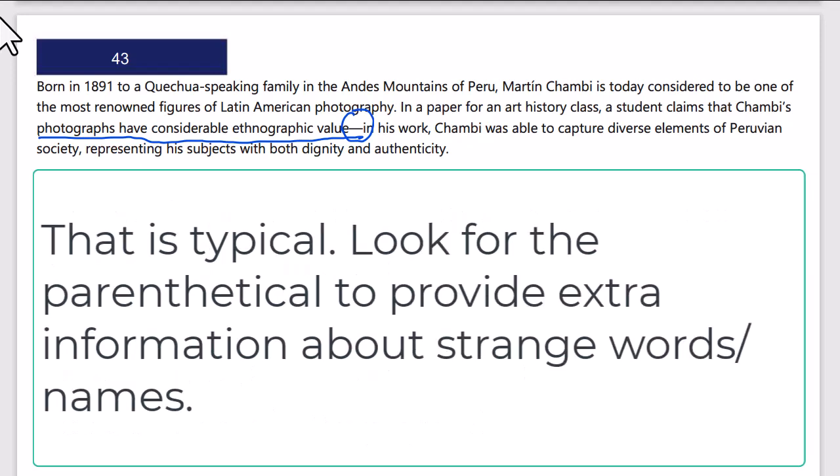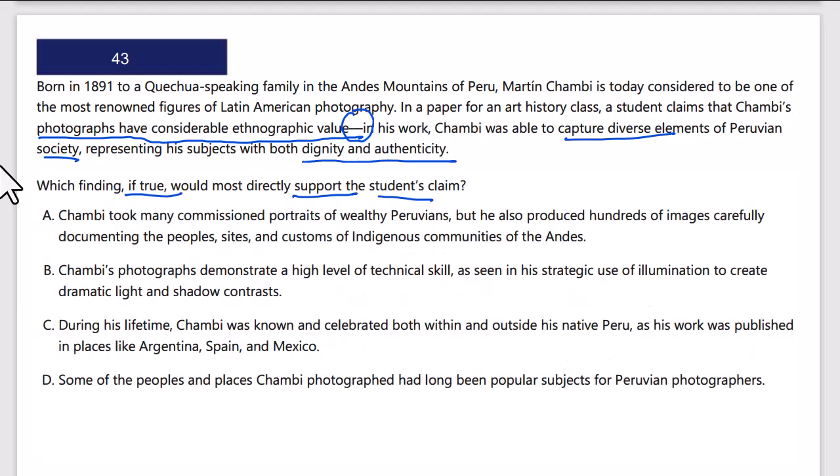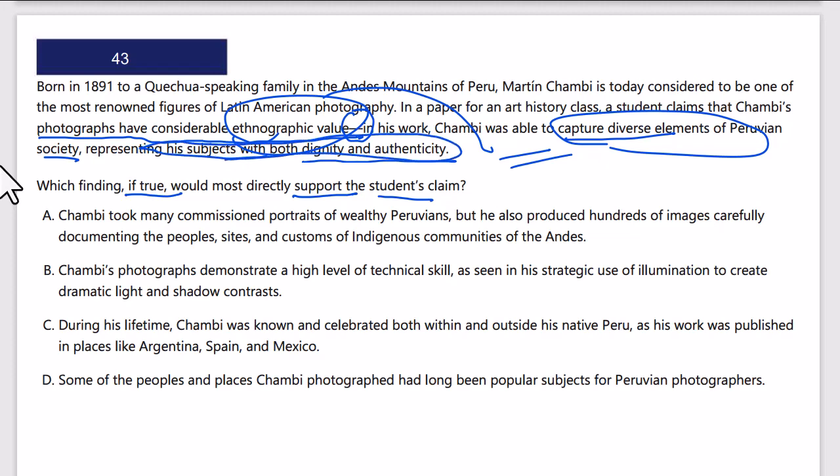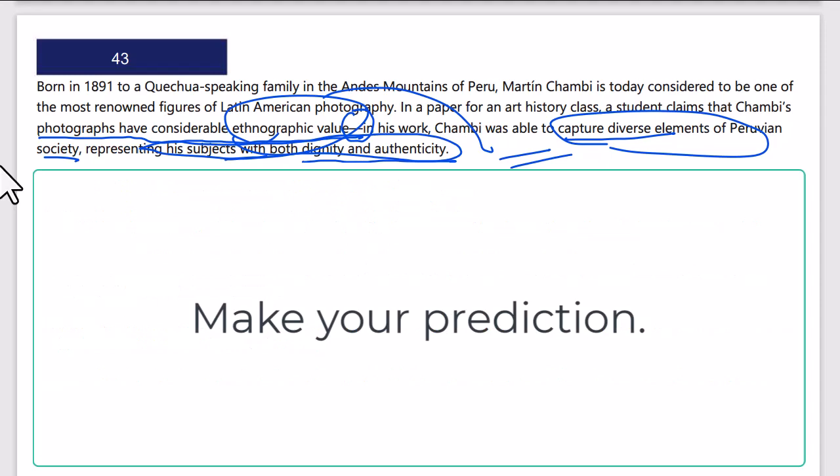In his work, Chambi was able to capture diverse elements of Peruvian society, representing his subjects with dignity and authenticity. So that's what ethnographic value is. That equals this, basically. Okay? So, all right, I understand what ethnographic value is. I understand the claim. Now I want the answer that shows that his work captures diverse elements of society with dignity and authenticity. And let's find the matching example.